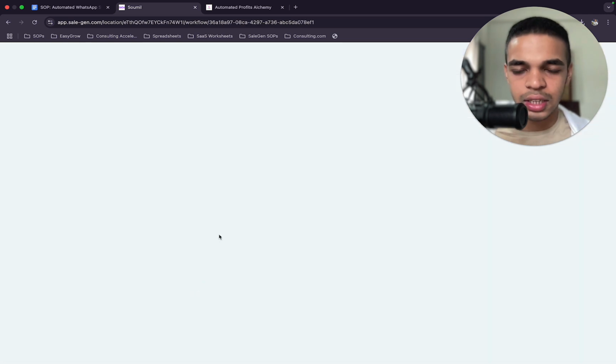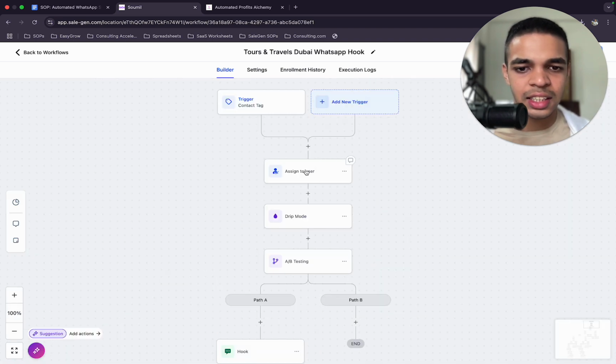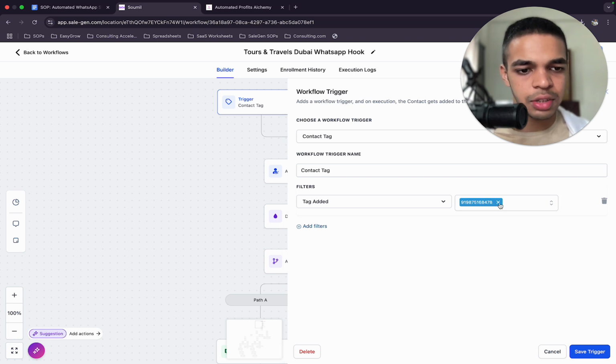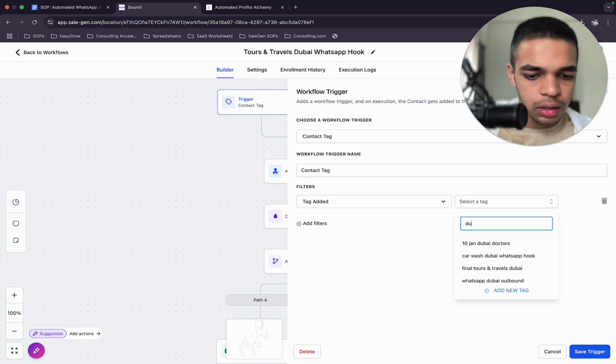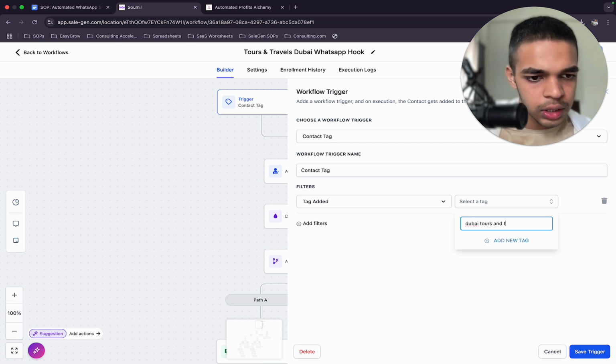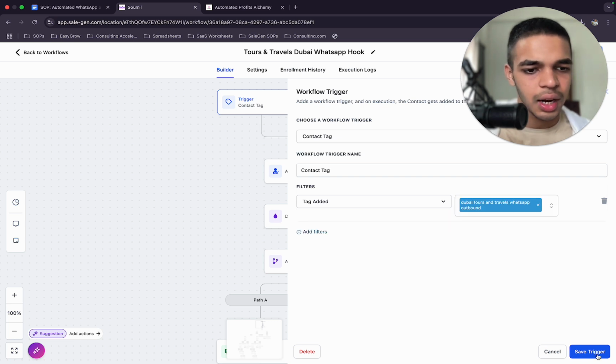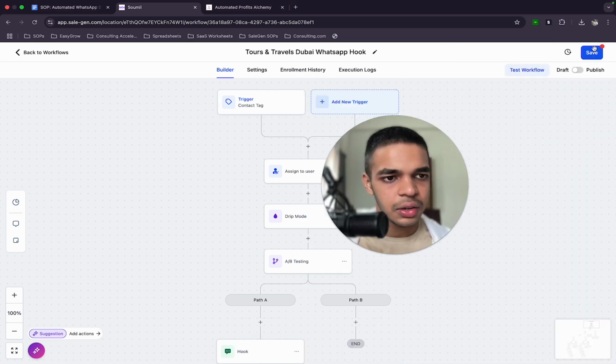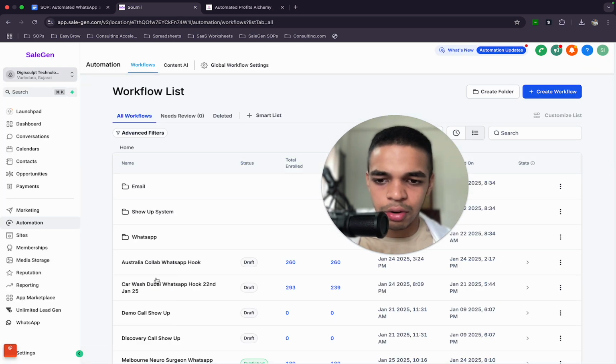For example, he was targeting tours and travels in Dubai. So I'll just change the tag. Over here, when you have this trigger contact tag, remove the number which is here and just select Dubai tours and travels WhatsApp outbound. Just give it any name which you can remember, because it really does not matter. Just do that and click on save, and you're pretty much good to go. I'll do the same for the remaining workflows as well.